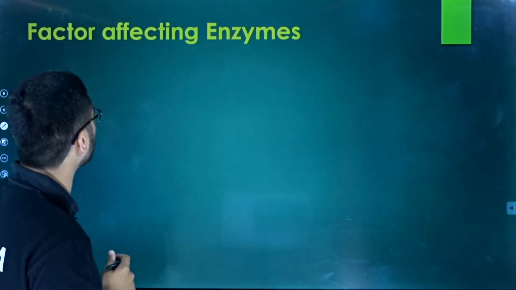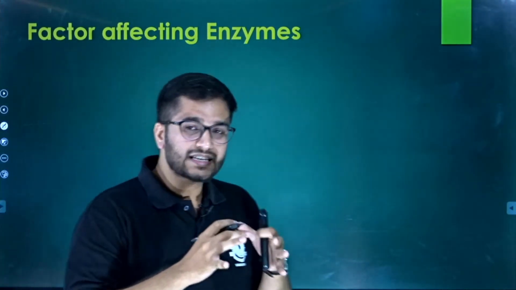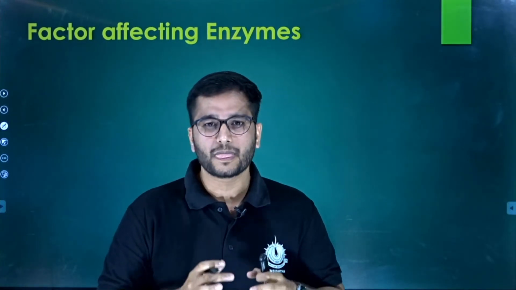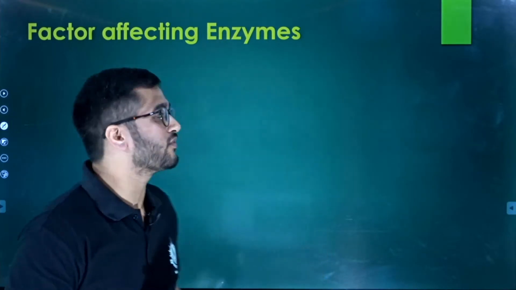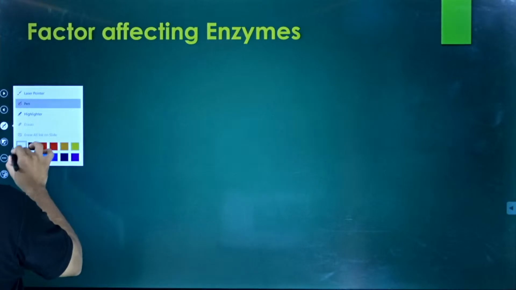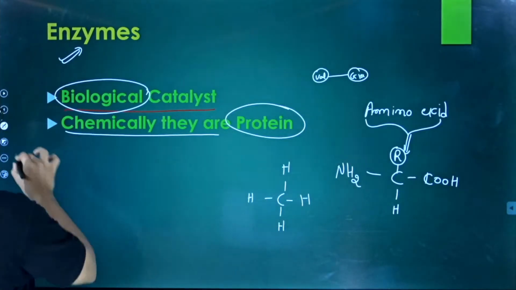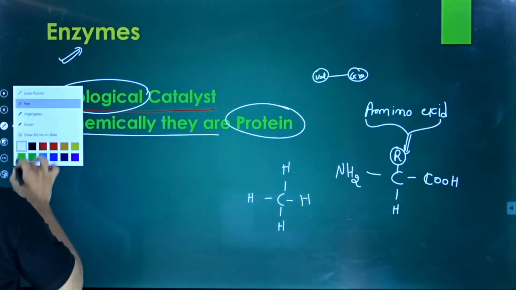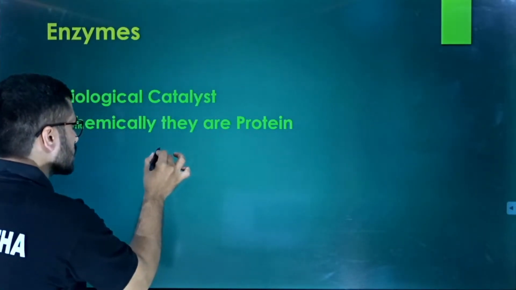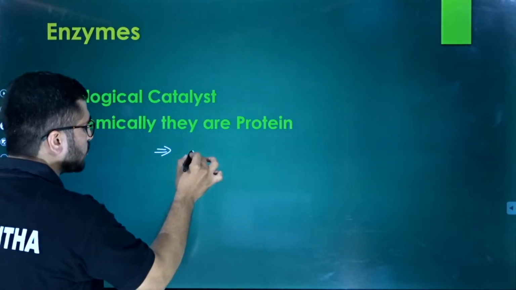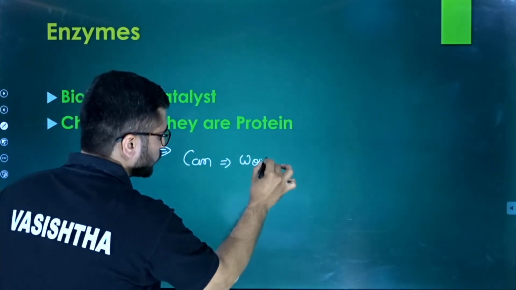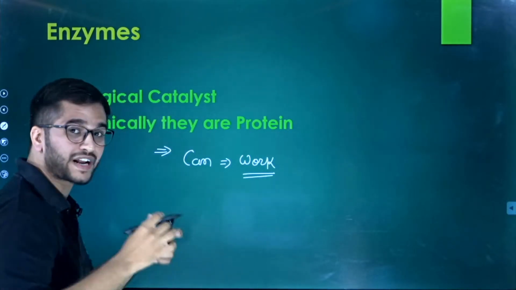So what do we think about the enzyme? Enzymes are what? It is a biological catalyst, it is a protein. So as it is a protein, it has various functions, and as it is a protein, it has various features. What kind of features does a protein have? Let's discuss. Proteins are basically those components that can work efficiently and hold their structure efficiently